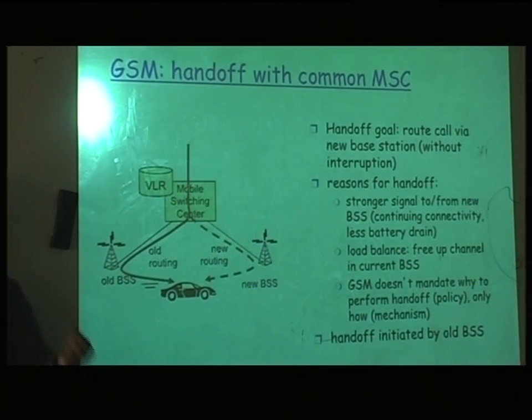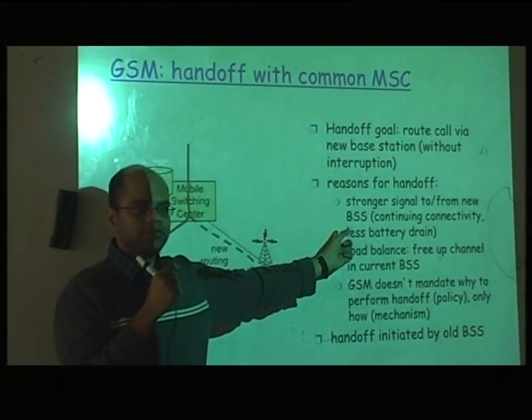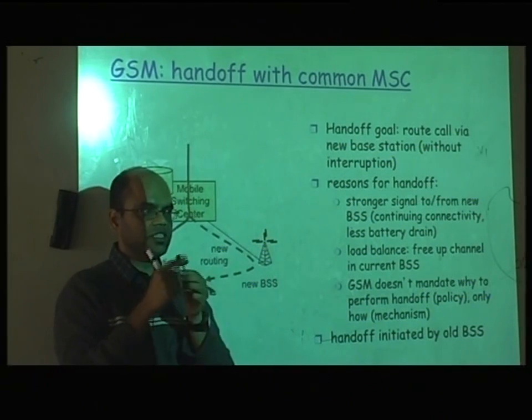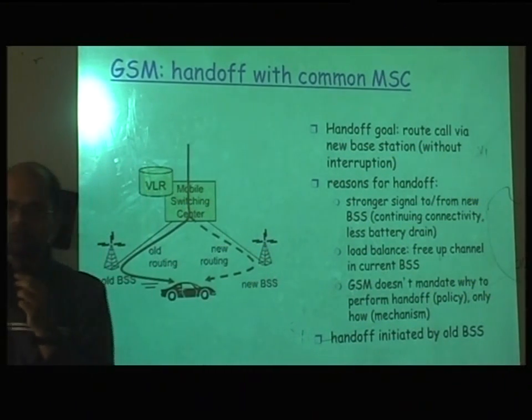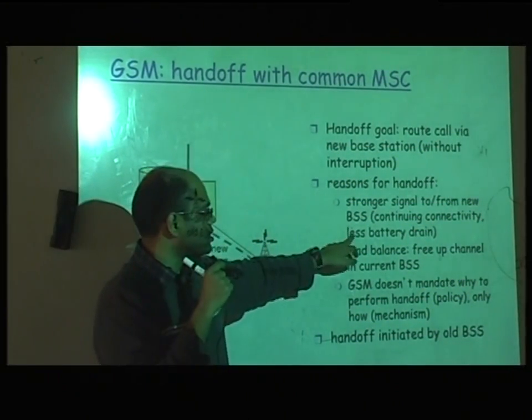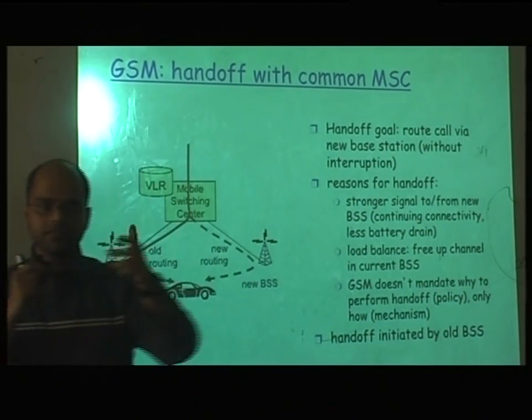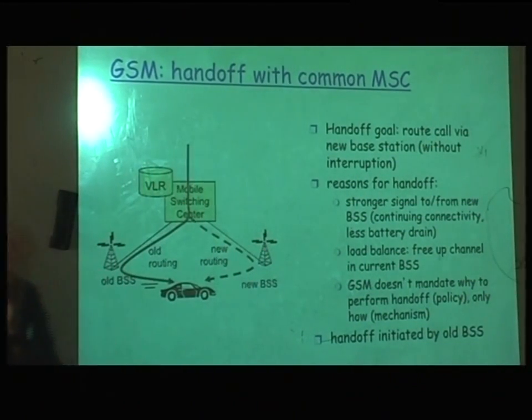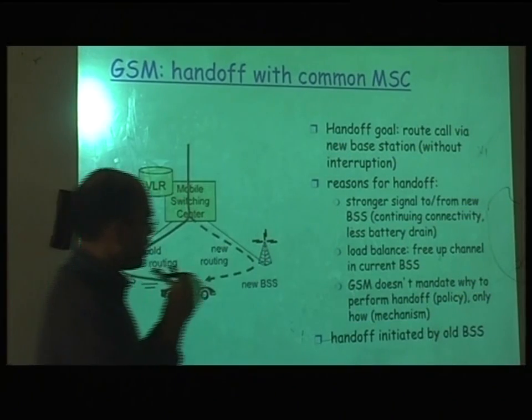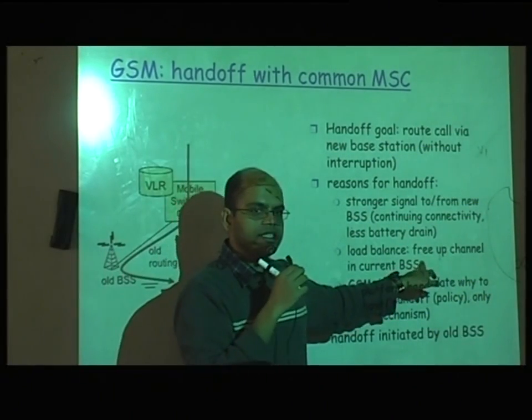Right? And then as you move toward the next cell phone tower, your phone will see that the connectivity is low. You will see all the signal bars coming down, down, down. And then you know that you can no longer maintain this connectivity. Even on your laptop, if you move away from the access point, you will see that. And then another reason could be balancing.